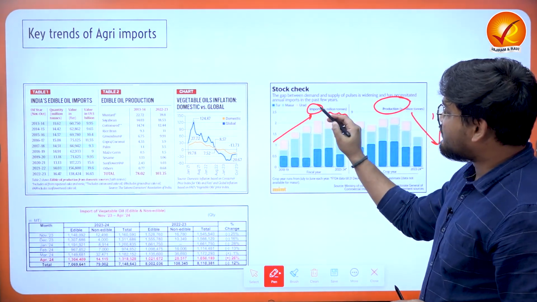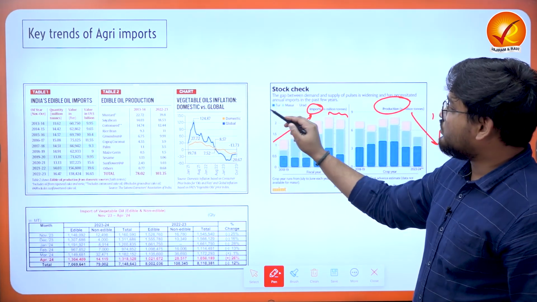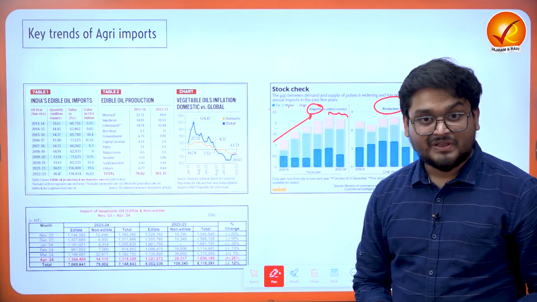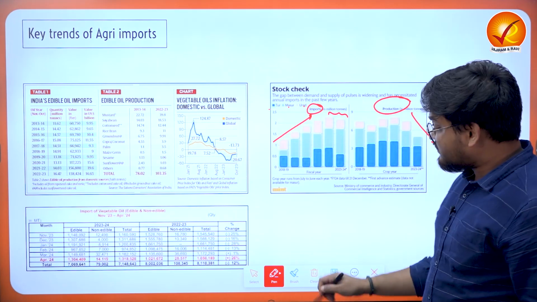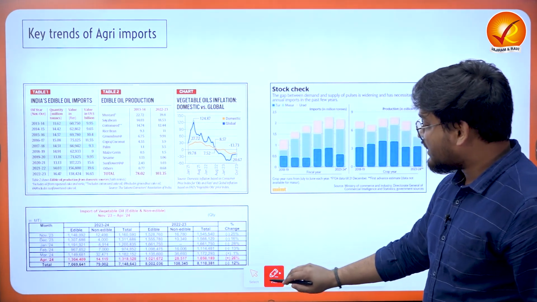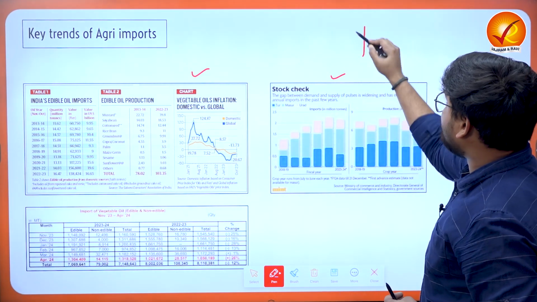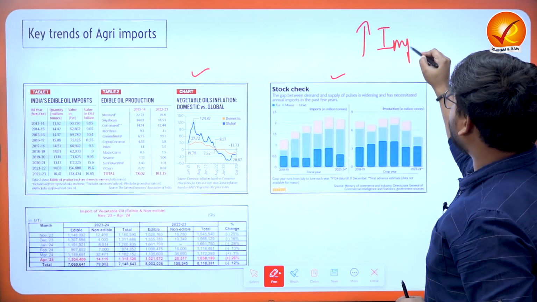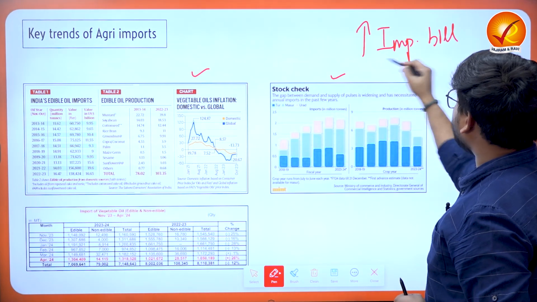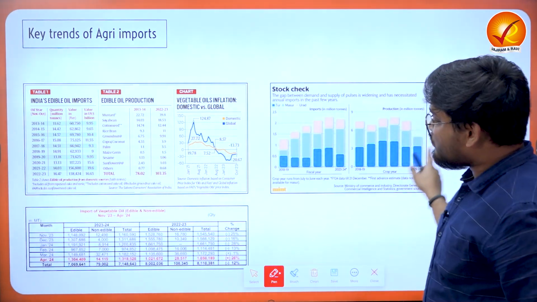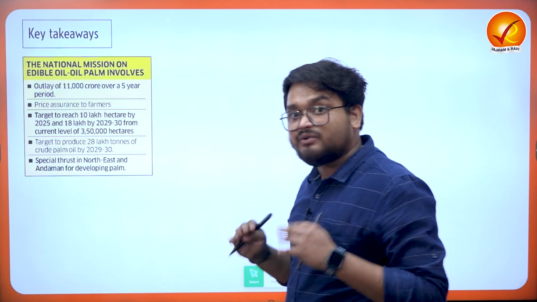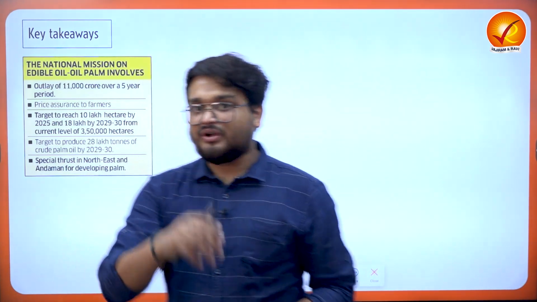But we find India is heavily dependent on tur, masoor, urad kind of pulses from the rest of the world. And this is also why we have to understand these two things, right? Edible oil and pulses, they are increasing the import bill of the country. And here when we talk about some of the key takeaways from the entire discussion, we have to understand